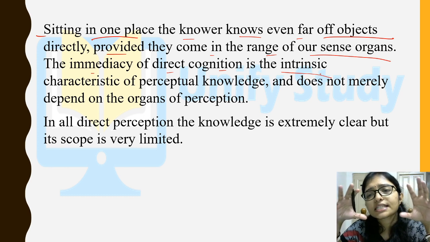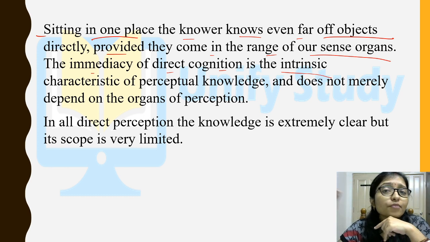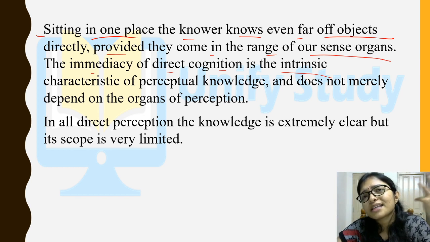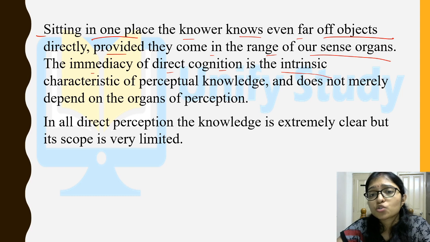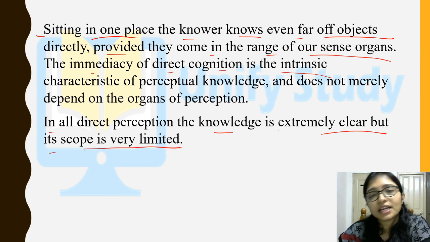Maybe you are sitting in a place, but from far away some noise is coming, so you are sensing that noise. Some bad smell is coming, so you are sensing it, so we can sense it, right? So in all direct perception, the knowledge is extremely clear, but its scope is very limited.